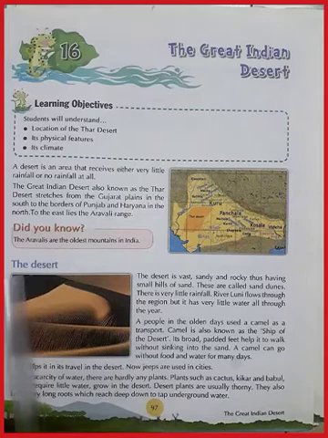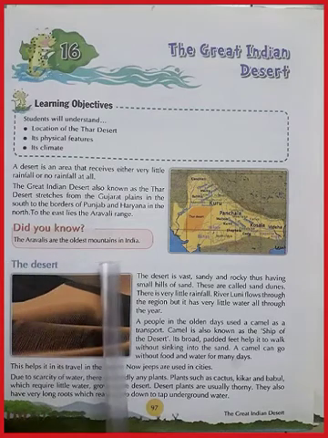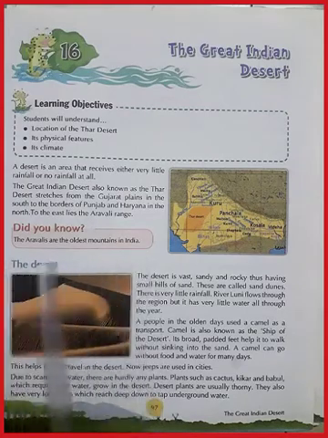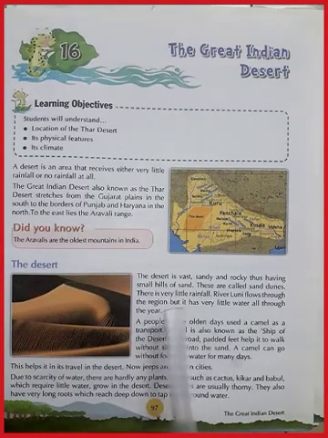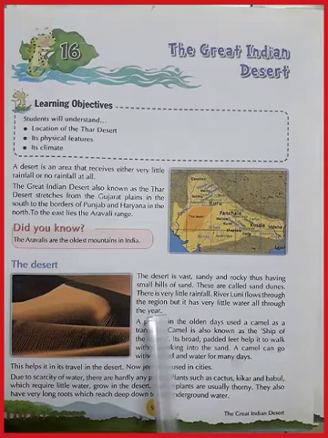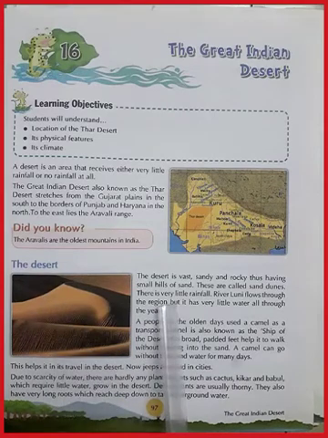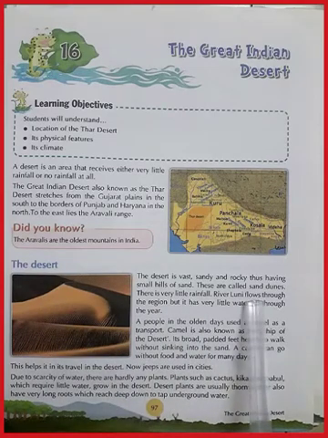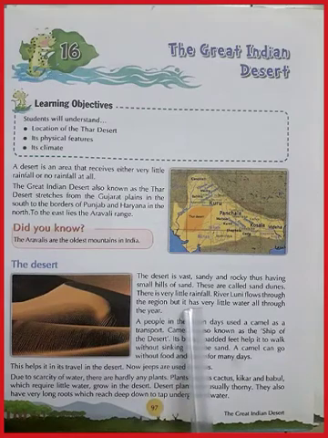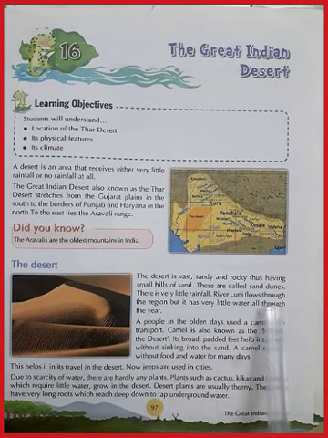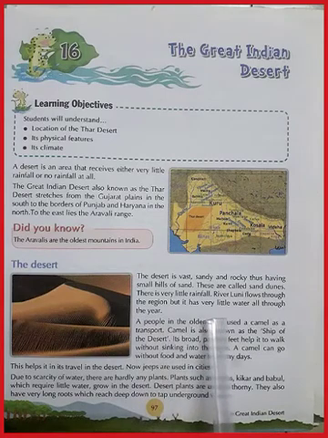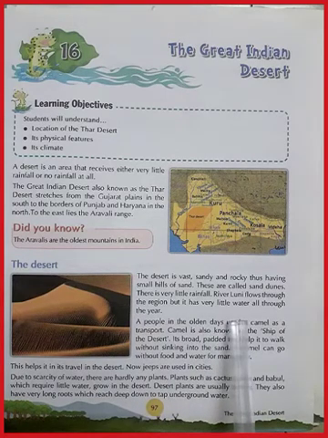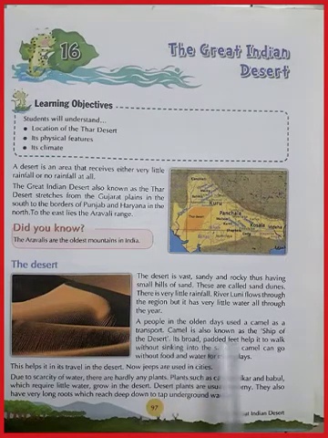Range. The Aravallis are the oldest mountains of India. Learn this. Which are the oldest mountains of India? Aravalli are the oldest mountains in India. The desert is vast, sandy and rocky, thus having small hills of sand. These are called sand dunes. There is very little rainfall and River Luni flows through the region, but it has very little water all through